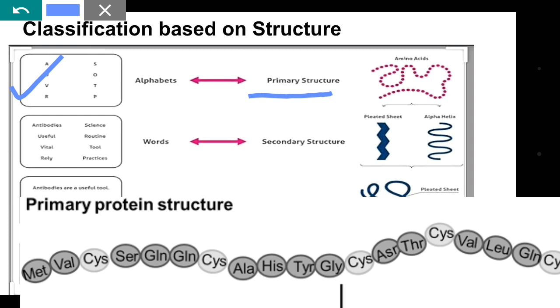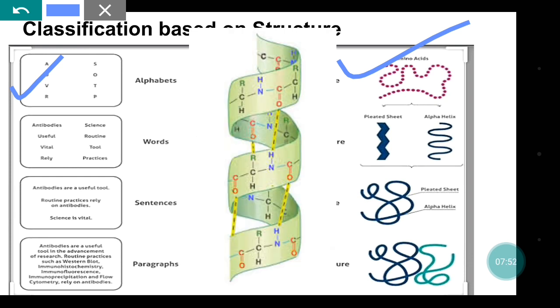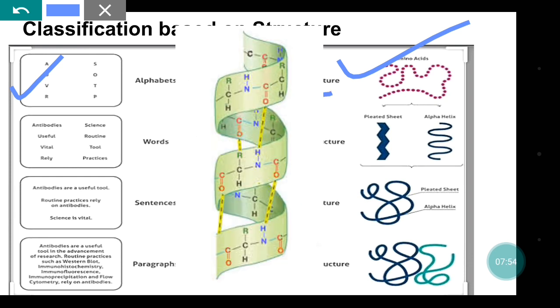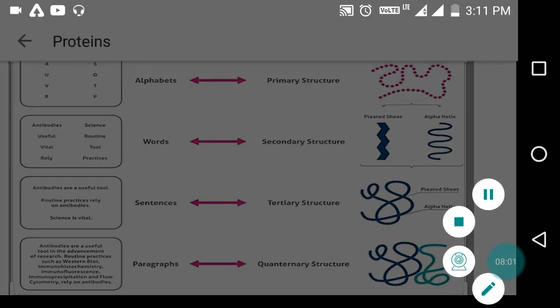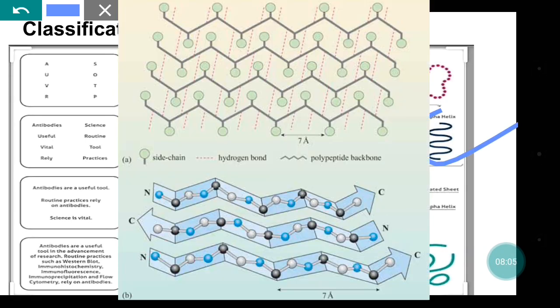Now, the second one is the secondary structure. So this amino acid will be arranged like this. Why? It will form a spiral-like structure, so it will be known as alpha helix. Here you can see alpha helix or pleated sheet. So a sheet-like structure will be formed. So this is the secondary structure.